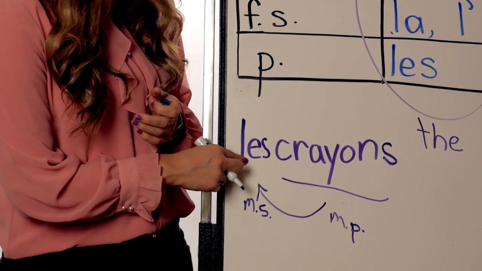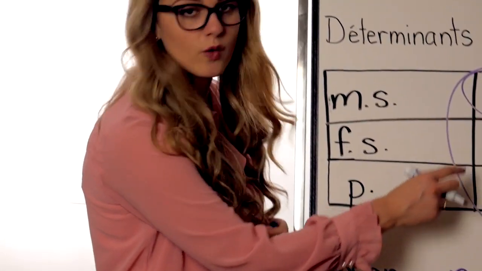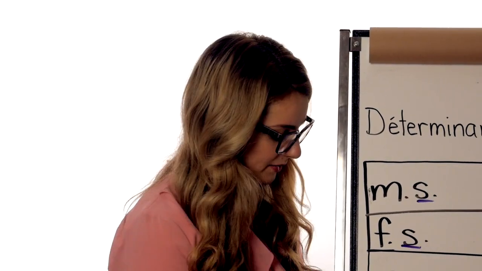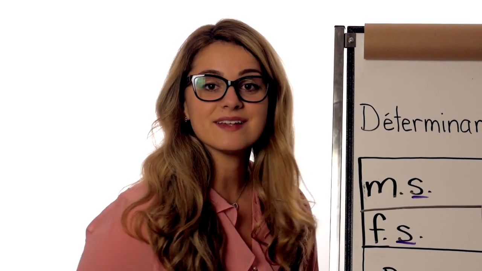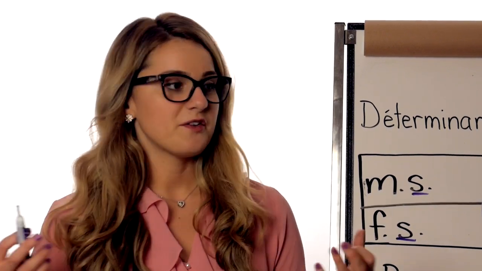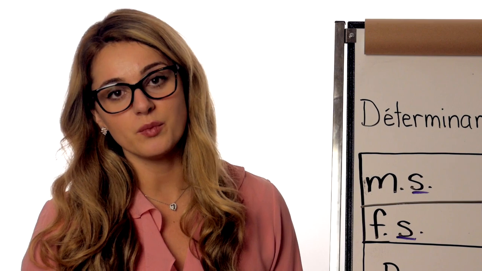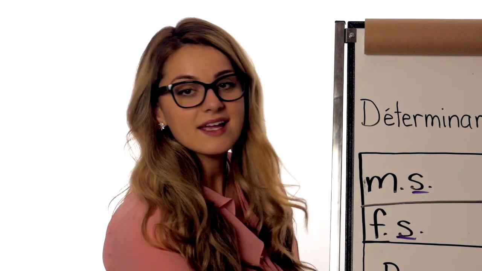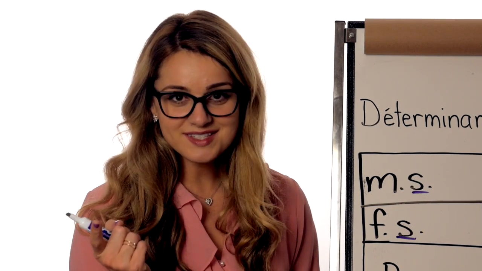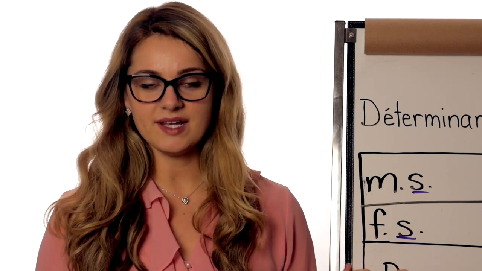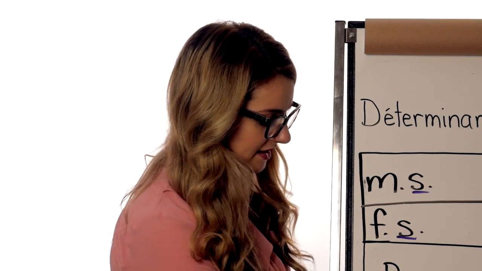I added the S because we can no longer use le or la, because those are singulier, and we need pluriel, which has to be les. So if in English we would say the pencils, we add the S because there's more than one, and in French we say les crayons. As you can see, we don't pronounce the S. We write it, we see it when we read it, but it's just les crayons.